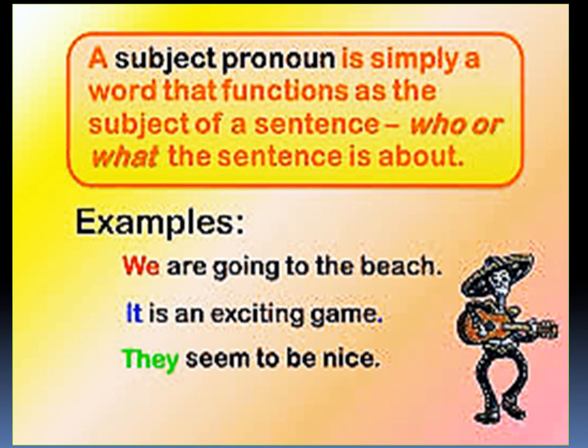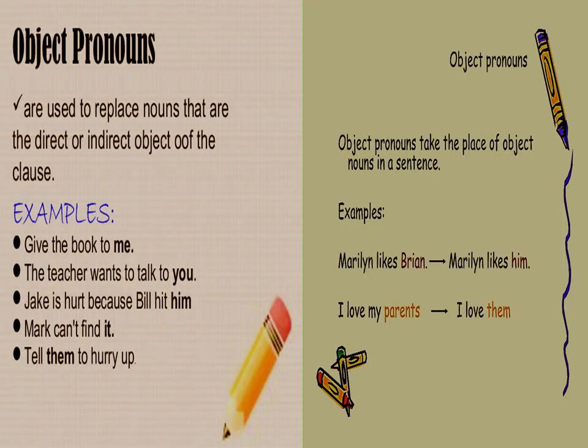It is an exciting game. What is an exciting game? It. It is a pronoun. So it is a subject pronoun. They seem to be nice. Who are nice? They. What is they? Pronoun. So that's a subject pronoun. So we are using pronouns in the place of subject, in place of nouns.